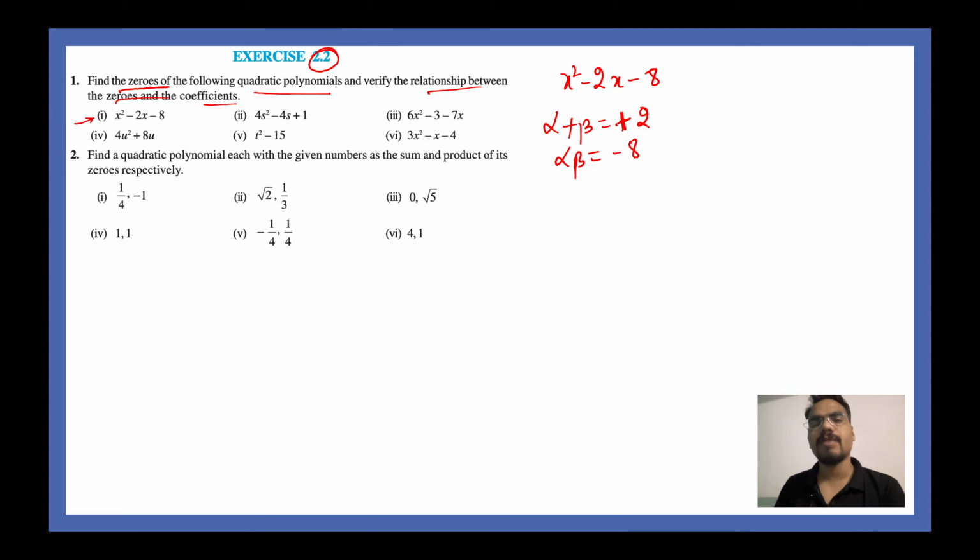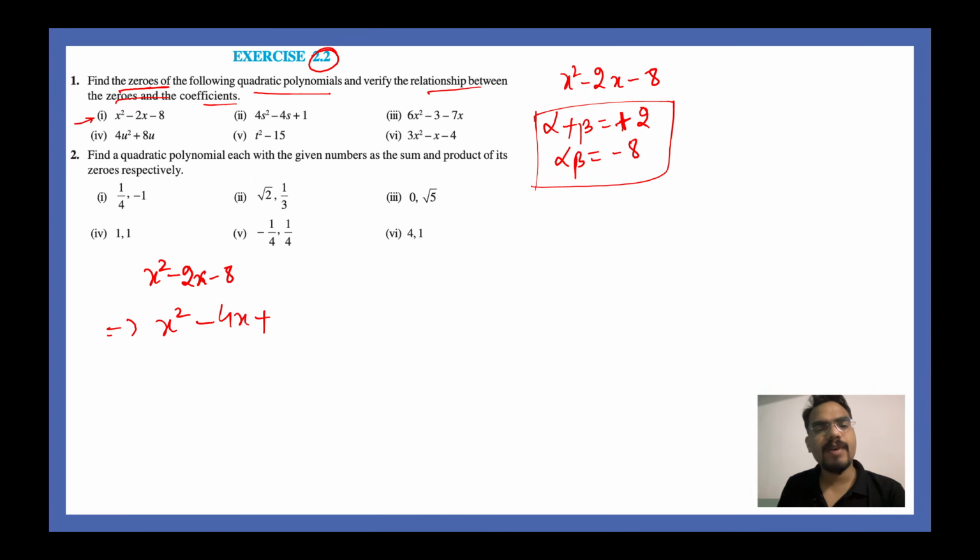So it should be plus 2, and alpha times beta should be equal to minus 8. This should be the current scenario. Now solving x square minus 2x minus 8, by splitting the middle term, you get x square minus 4x plus 2x minus 8. Can we do that? Yes. So x square minus 4x plus 2x is nothing but x square minus 2x minus 8.